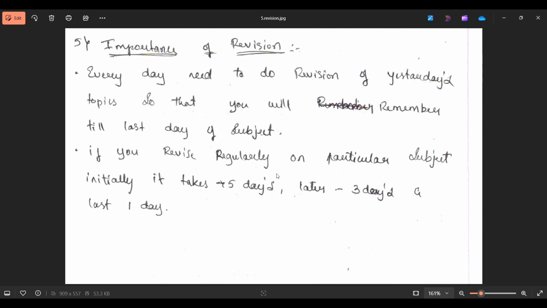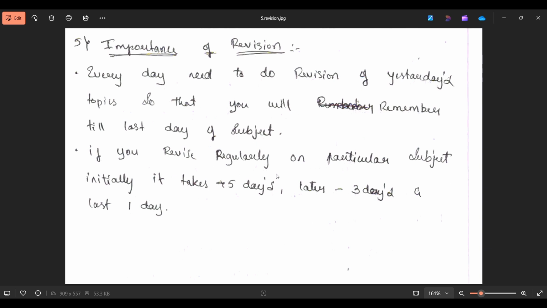After completing the entire polity, you need to provide 2 to 3 days for revision. It should be in your timetable. If you do a revision immediately after completing the entire subject, it will take very little time to revise, because you have already read the subject very clearly.